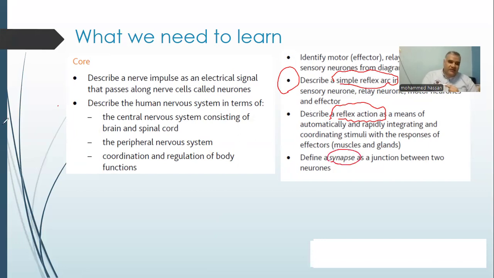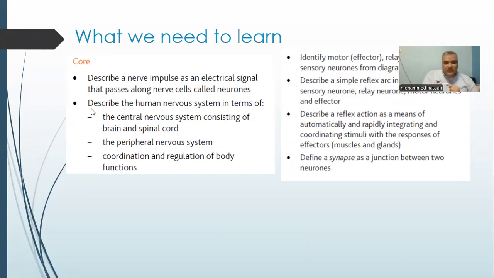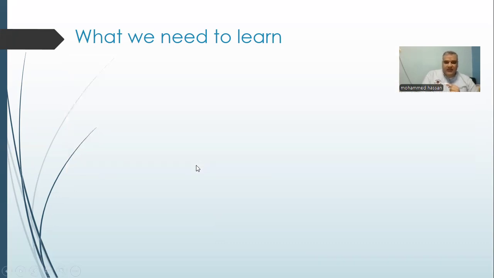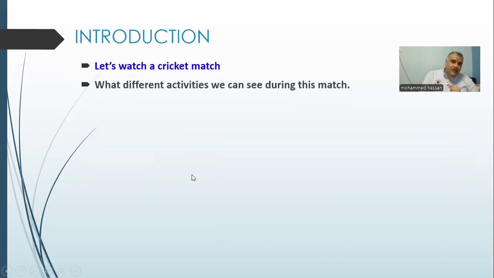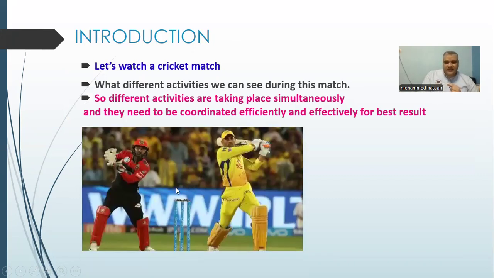Let's start our session. First of all, we have to talk in general about what happens in our normal life. If you play a soccer or cricket match, as you see in this image, we have two players. One has to hit the ball with his bat, then the other player has to catch it. What will happen? Let's talk about the nervous system in our body.